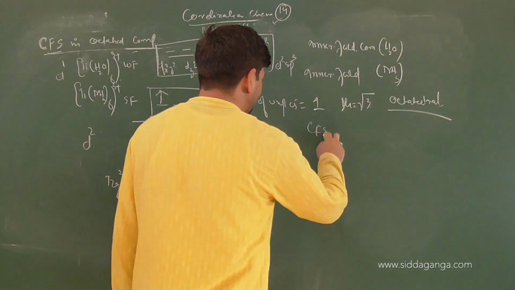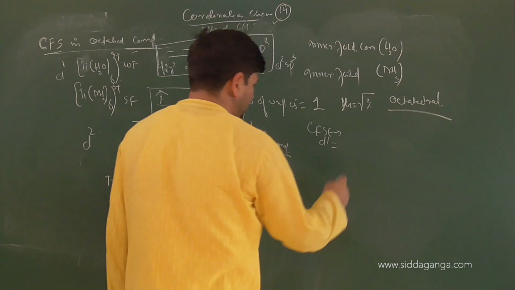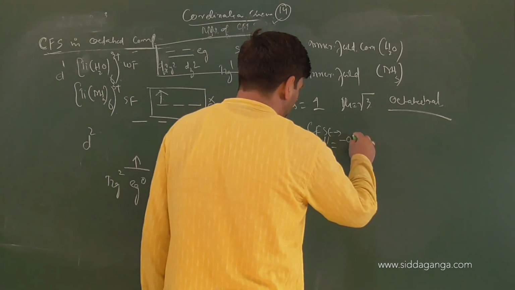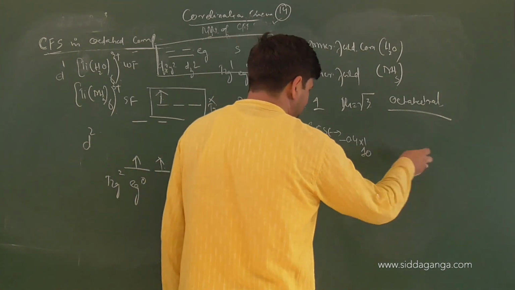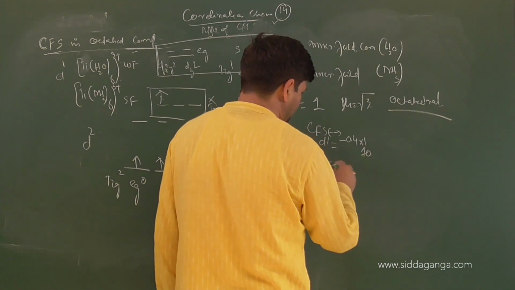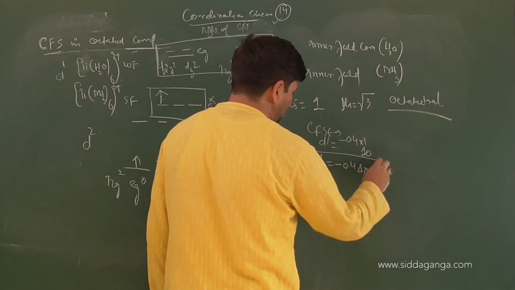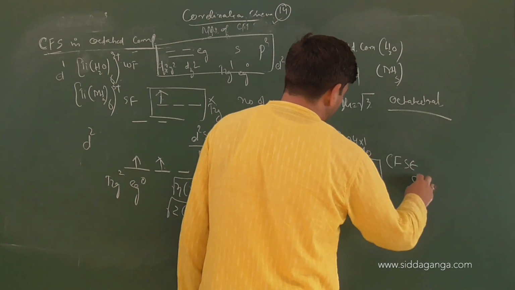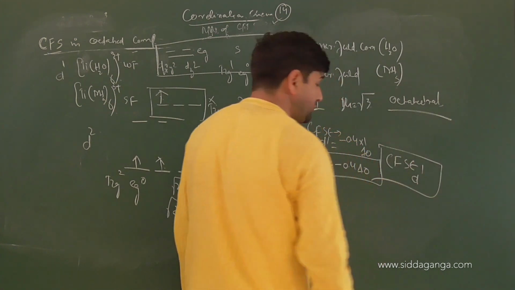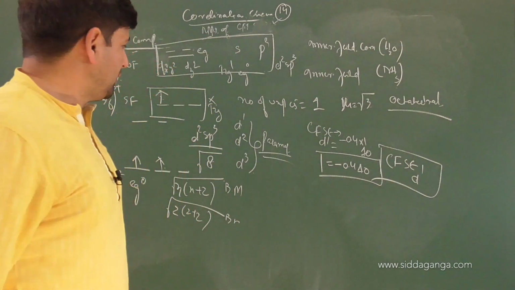What about CFSE? So crystal field stabilization energy for D1 will be minus 0.4 into 1 of delta 0, plus no pairing, plus no octahedral field. So it will be minus 0.4 of delta 0 for D1 configuration. In which field? Strong or weak field? Both strong as well as weak field. Clear? What about D2?